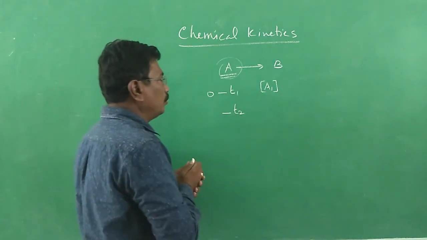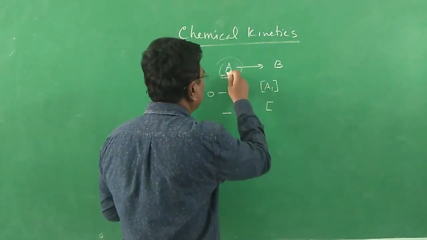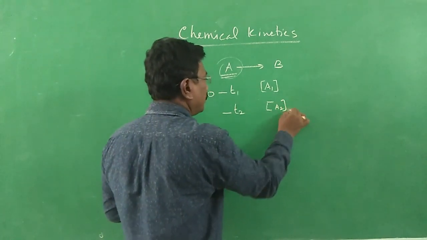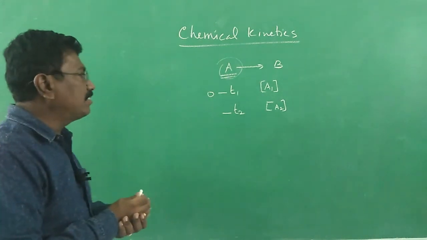That forms T2. At that time, the concentration of A is A2. Then what will be the rate?